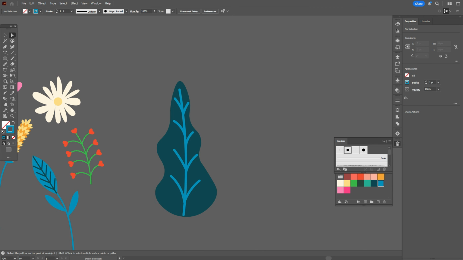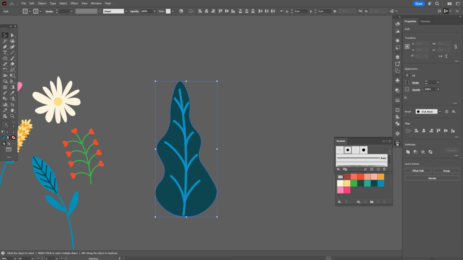Now let's make that shape a little longer and round it a little.